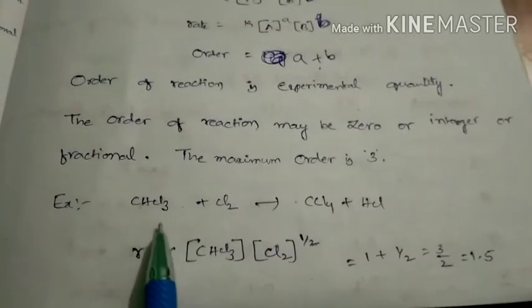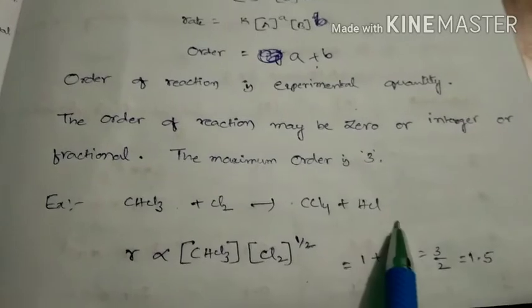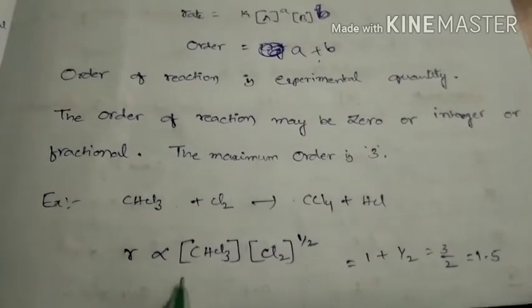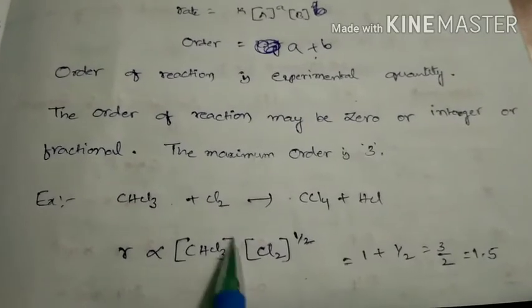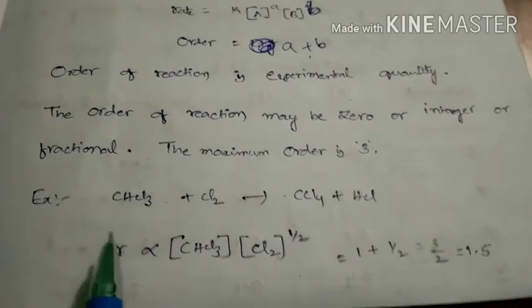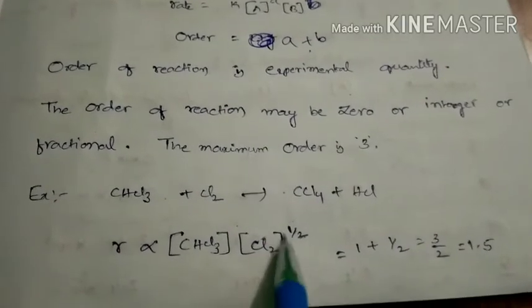For example, take this reaction: CHCl3 plus Cl2 gives rise to CCl4 plus HCl. In this one, these are reactions. Before the reactions, 1 mole is there. So theoretically we would write 1 here, but this is an experimental factor. That is why here 1 is there, and here half is there.